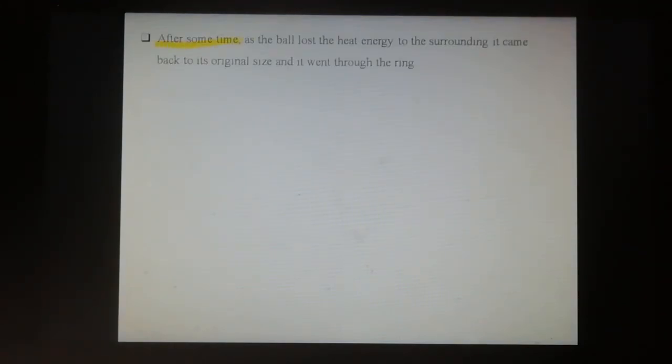So after some time, as the ball lost heat energy to the surroundings, the metal ball came back to its original size. It went through the ring. After some time, the metal ball loses heat energy to the surroundings, so it came back to the original size, and the metal ball went through the ring.